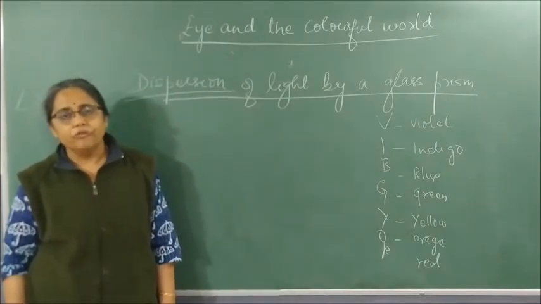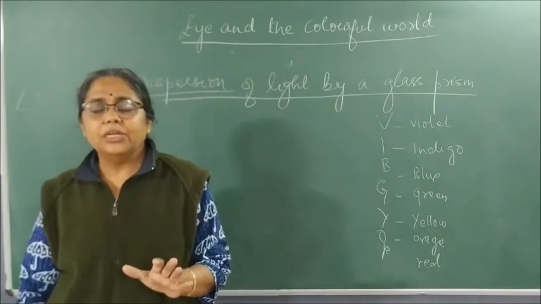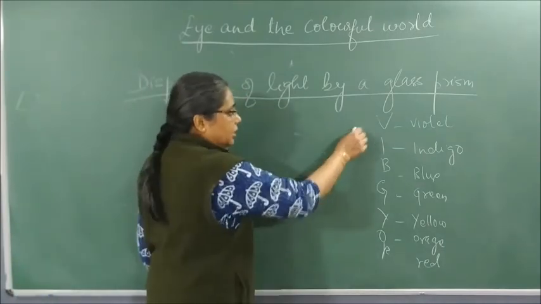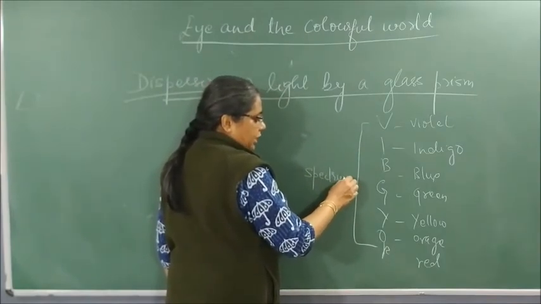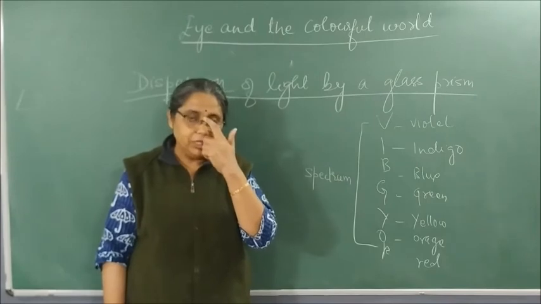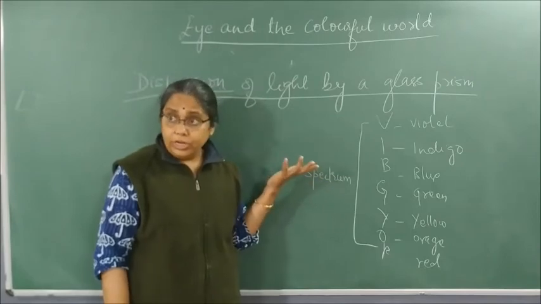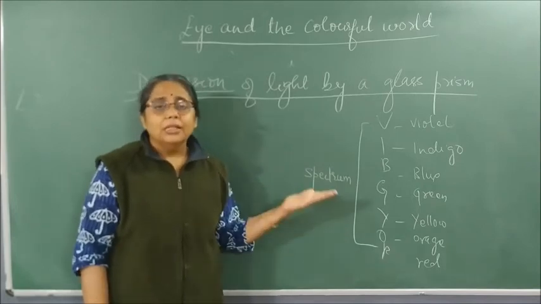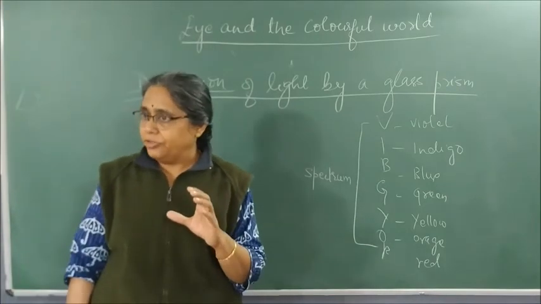So what is dispersion of light? When white light passes through a prism, it splits into 7 different colors. This band of 7 colors is called a spectrum. The spectrum itself is studied under a separate branch of physics called spectroscopy. When white light or even sunlight is passed through a prism, it splits into 7 different colors. This phenomenon is called dispersion of light, and the band of 7 colors which is obtained is called